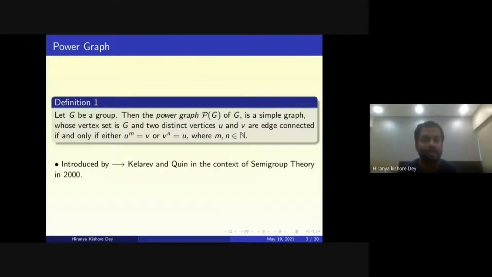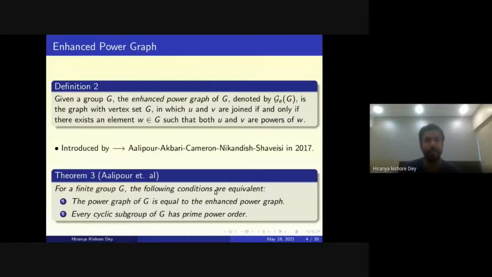So now let's start. We recall the definition of power graph and enhanced power graph. For a group G, the power graph is a simple graph whose vertex set is G, and two distinct vertices u and v are adjacent if and only if either u is a power of v or v is a power of u. This was introduced by Kelarev and Quinn in 2000 in the context of semigroup theory.